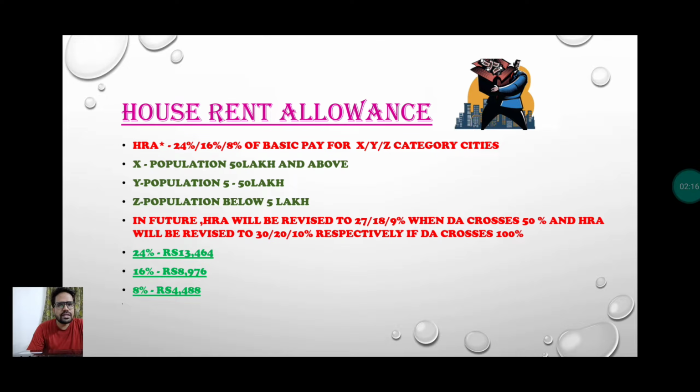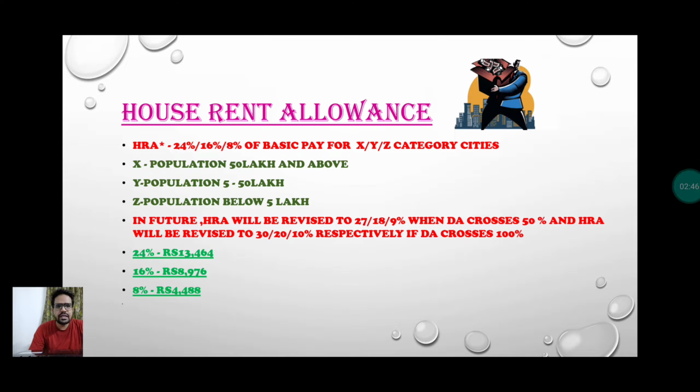The government has decided that for an X category city, you get 24% of your basic pay; similarly for Y, 16%, and for Z, 8%. In future, when the dearness allowance crosses 50%, HRA will be revised to 27, 18, and 9% respectively. And if dearness allowance crosses 100%, HRA will again be revised to 30, 20, and 10% respectively.